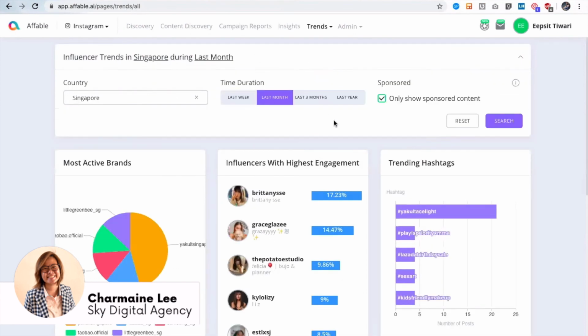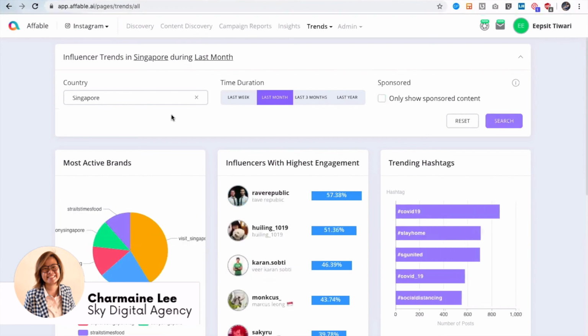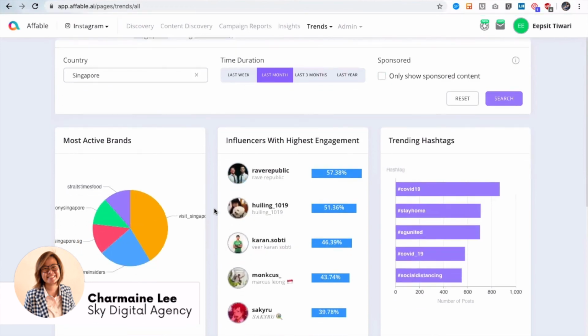Again, this is not defined by any other filters, right? Yeah. It's just sponsored versus non-sponsored content, and last month and country. That's it. Okay, so we have Singapore insiders, but they are just being mentioned, right? Because these are just tags, most active brands. So if we look at sponsored content, then it would look at